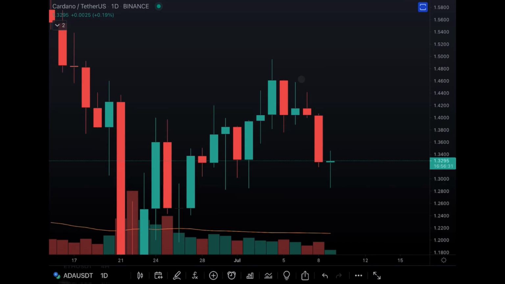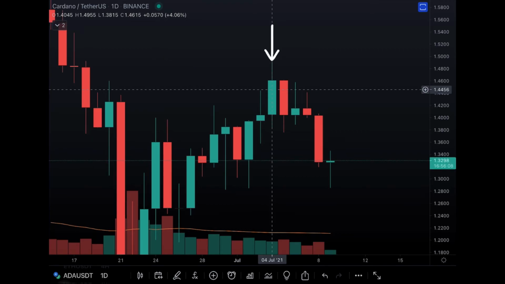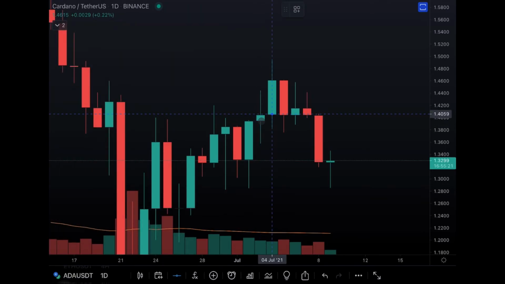Now, going back to OHLC, if you want to see the OHLC value for a certain candlestick, you may drag your mouse over it. On the upper left side corner of the chart, you will see the OHLC value for that specific candlestick. Let's say for this example, let's use this one candlestick. So after the previous candlestick close at the value of 1.4045, technically the next candlestick will open with the same value.